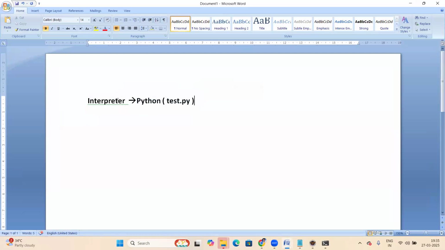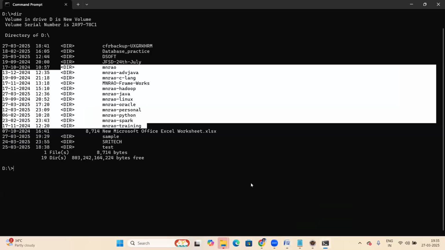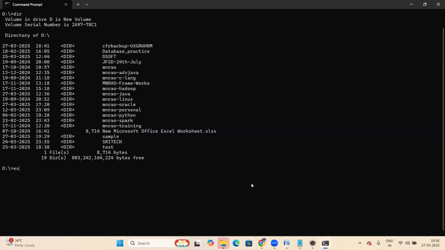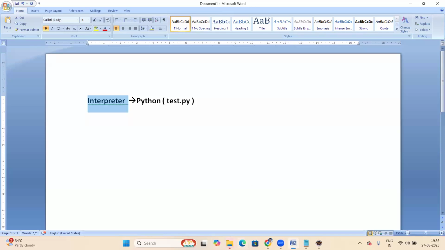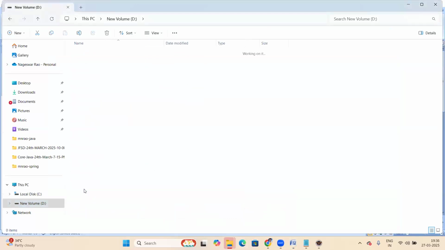Let us see about Python. Some Python script, at the command prompt. Here I'm writing some Python script. In the D drive sample folder, I'm developing one Python script, using Notepad.